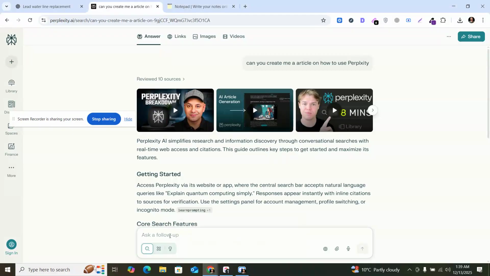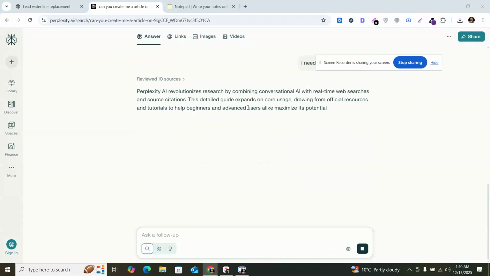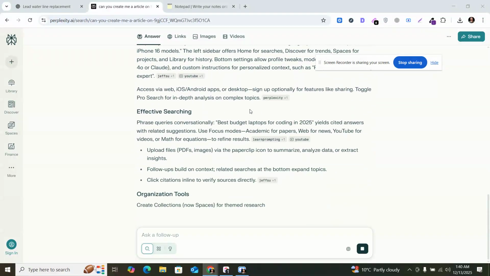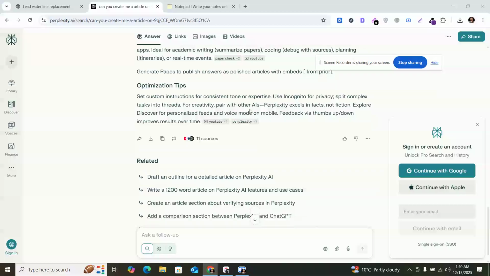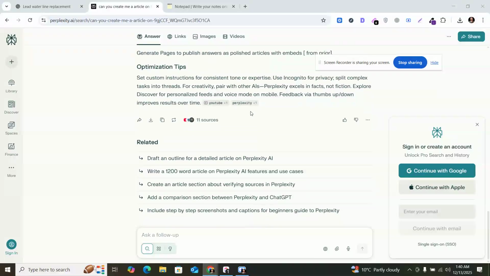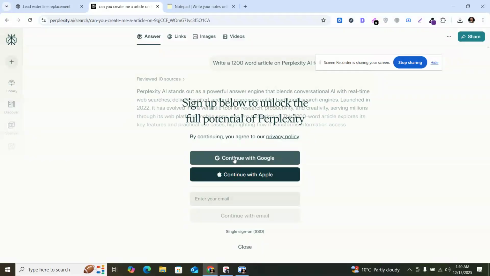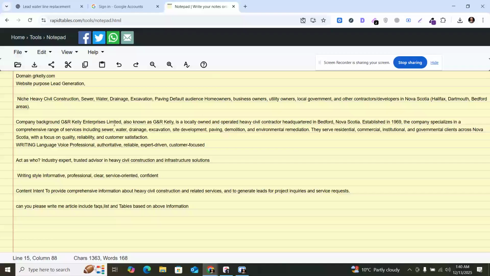But let me check. I need a detailed article on this. So right now they are giving me a complete article on this. Just give me a minute so I can log in with Perplexity. But I made this whole